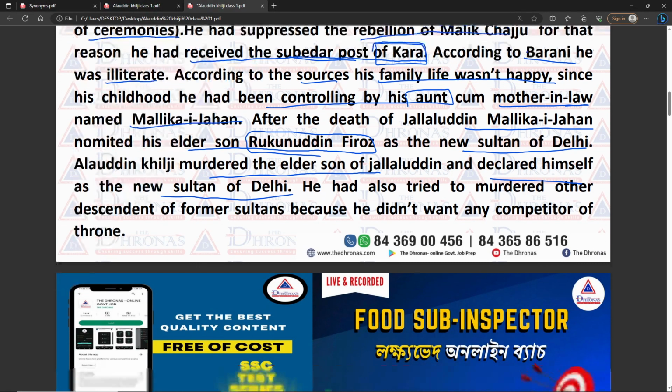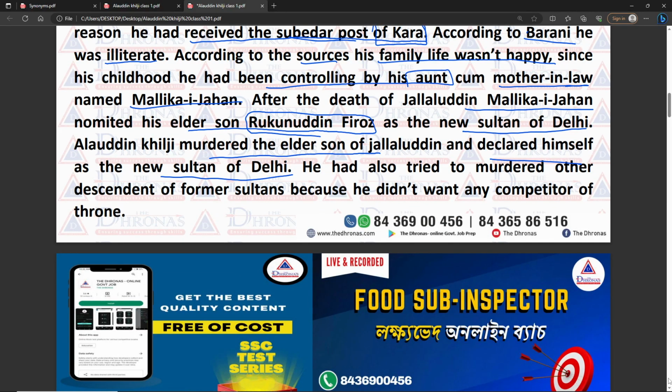He also tried to murder other descendants of the former sultan, because he did not want any competitor to the throne. So this is the early history of Alauddin Khilji, how he started his life.